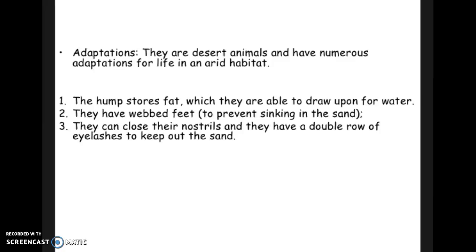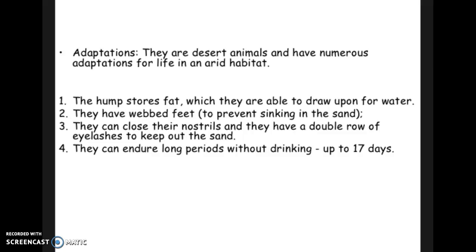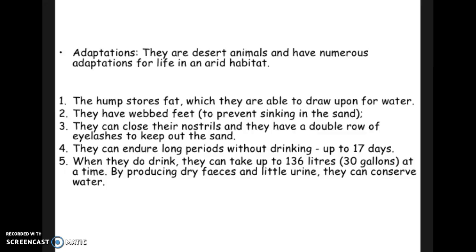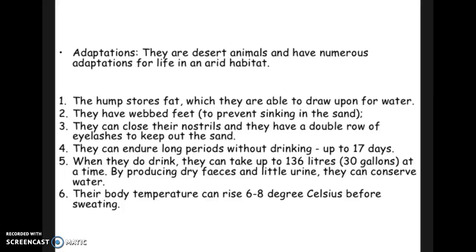They have webbed feet, which prevent them from sinking in the sand. They can close their nostrils, and they have a double row of eyelashes to keep sand out. They endure long periods of time without drinking. They drink a lot. They can take in 30 gallons at a time. And they produce dry feces and little urine, which allows them to conserve water. And also their body temperature can rise several degrees before sweating, which helps conserve water too.